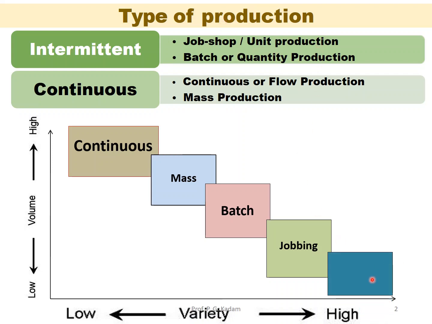In this case the variety varies according to project requirements. The variety is very high and the production is very low, because this is a one-time product and after that the production will be stopped. So this is some concept regarding the types of production.